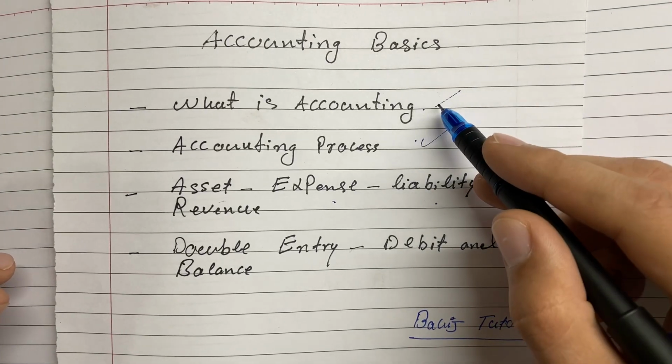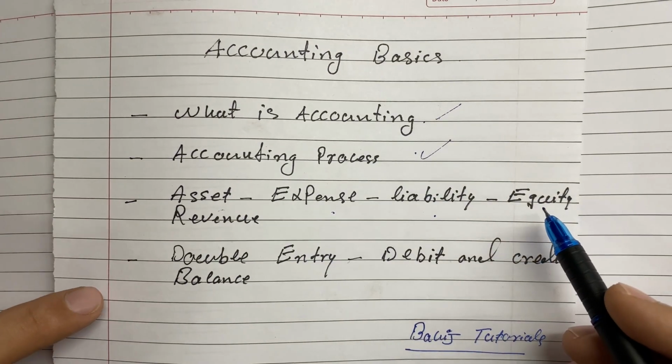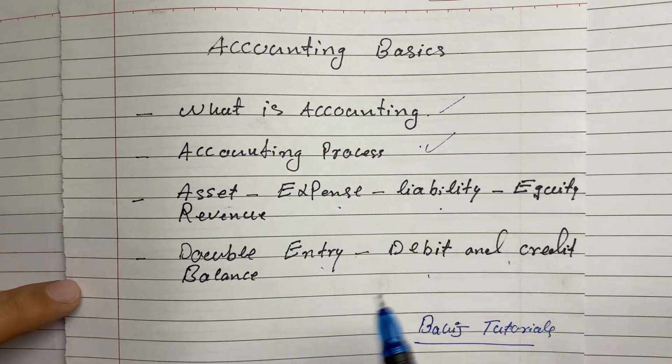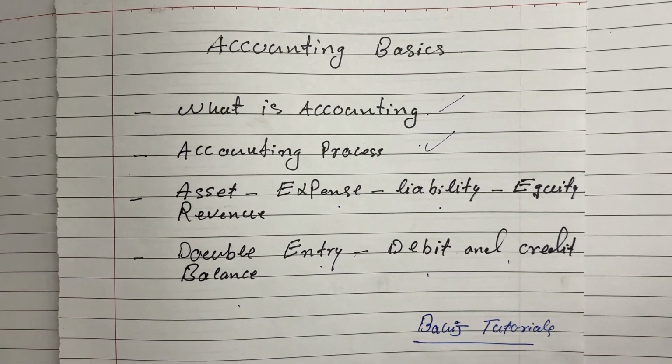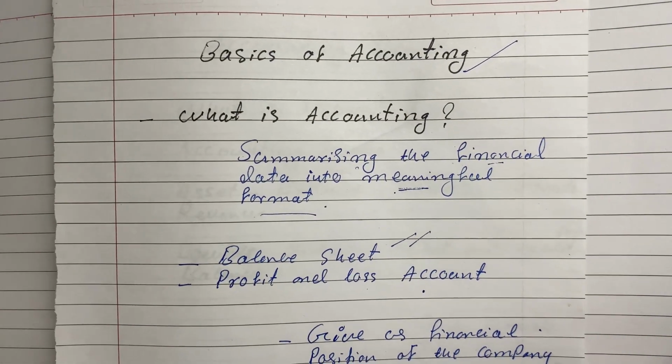We'll discuss what accounting is, the accounting process, and what assets, expenses, liabilities, equity, and revenue are. Then we'll discuss double entry, debit, credit, and balance. All these points we will discuss in this video in a detailed manner. So first we need to understand what accounting exactly is.